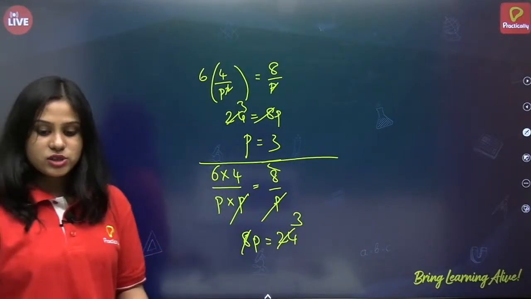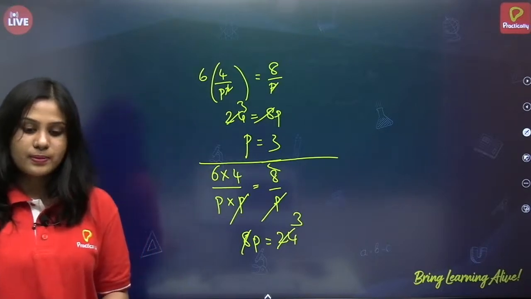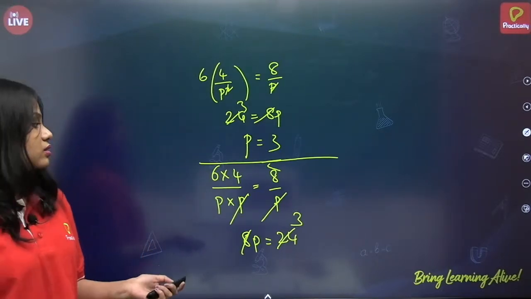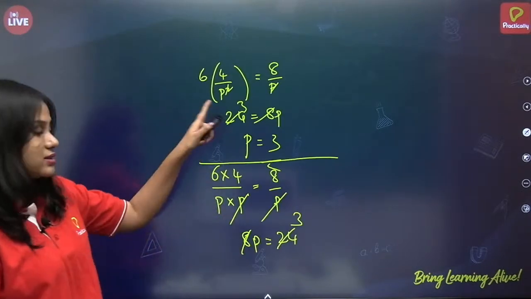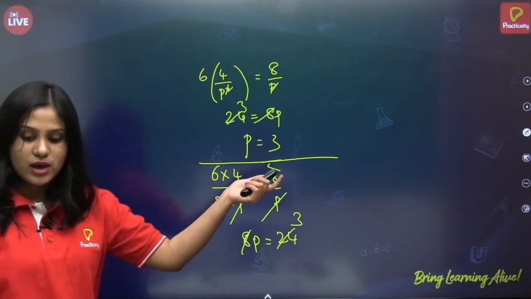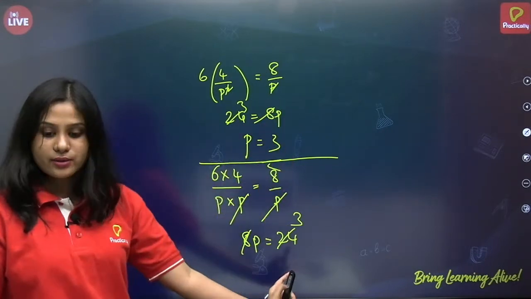Manikant, Chandana, is your doubt clear? I hope it is clear, because we have just cancelled out the extra p. Here we are not getting a quadratic.